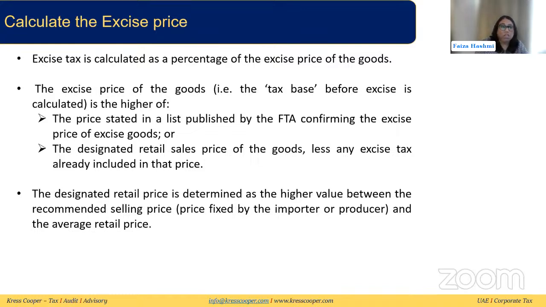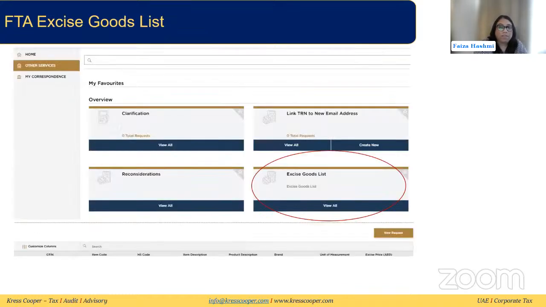Now the price which is stated in the list published by the FTA, we had discussed this in the last webinar as well, that if you go to your EmaraTax portal, in the other services, you can see that the excise good list is mentioned there. This excise good list contains all the products that are currently in the FTA excise goods. It is a very detailed list. It will give you all the information. What is the GTIN of the product?